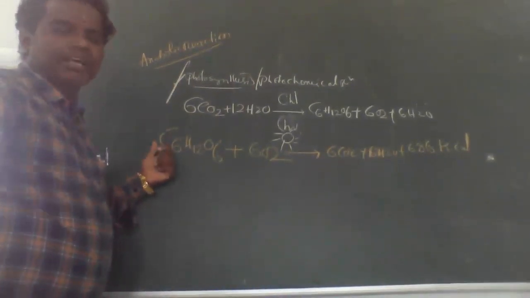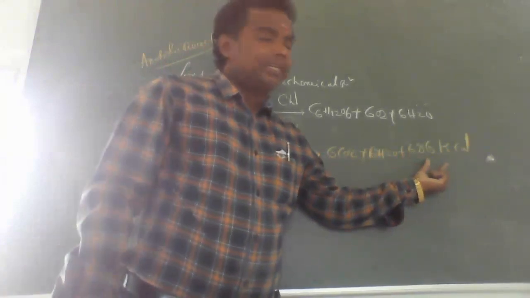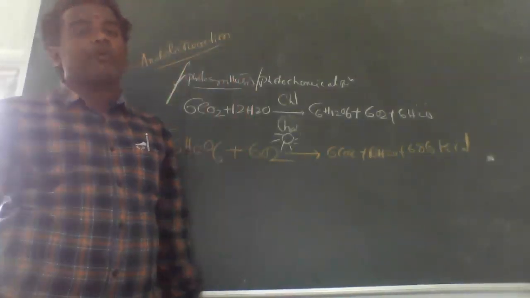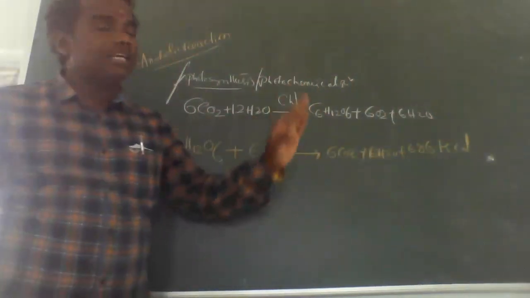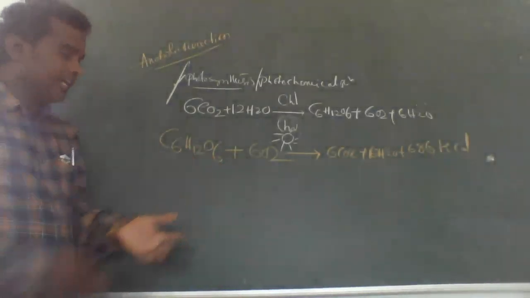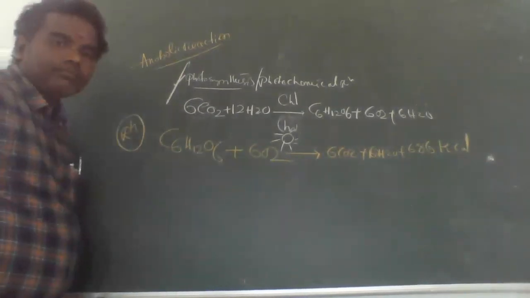How much energy does the respiration reaction produce? 686 kilocalories of energy is produced from glucose. This is called the respiration reaction.